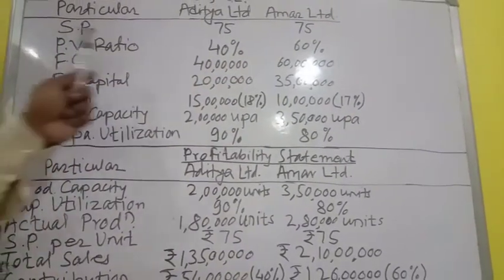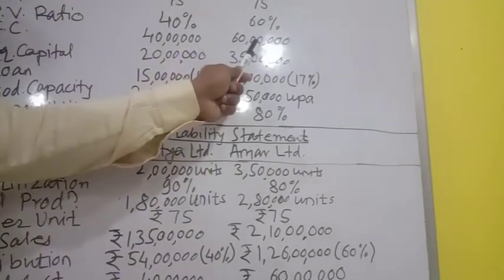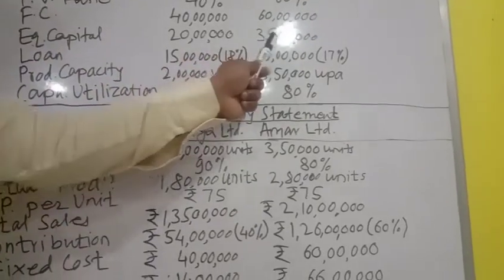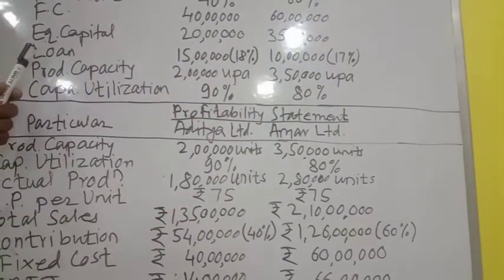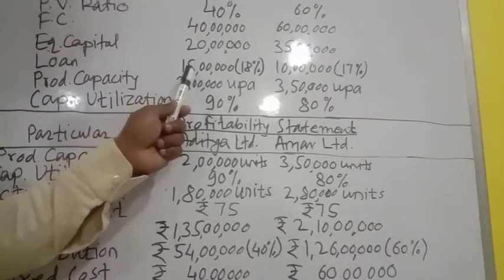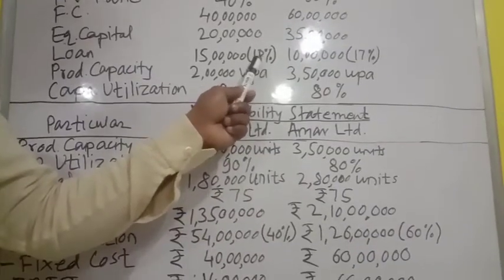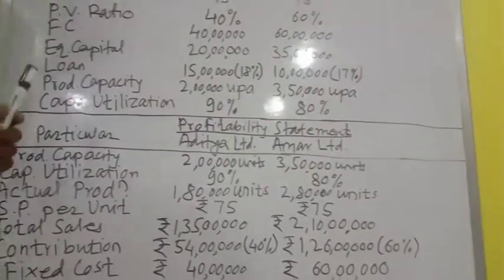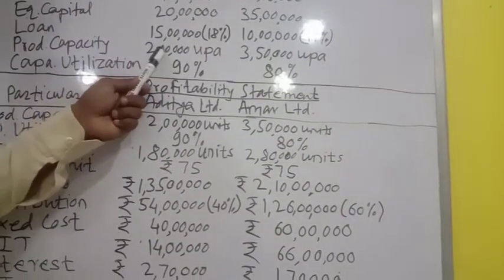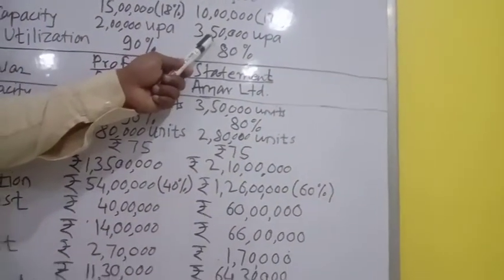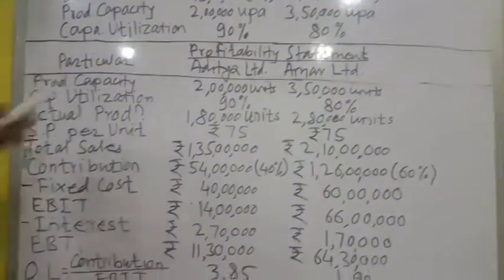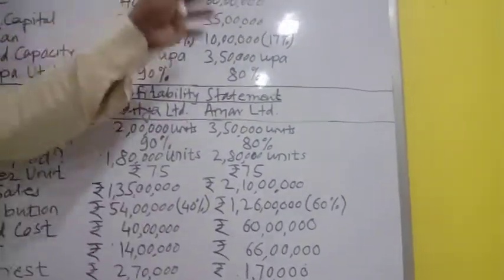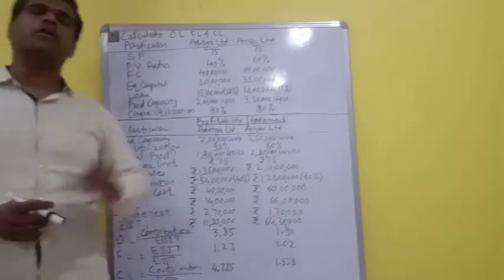Then the fixed cost for Aditya Limited is rupees 40 lakh and for Amar Limited it is rupees 60 lakh. Then equity share capital for Aditya Limited is rupees 20 lakh and for Amar Limited it is rupees 35 lakh. Then the loan for Aditya Limited is 15 lakh rupees with a rate of interest of 18%, and for Amar Limited it is 10 lakh rupees with interest of 17%. Then the production capacity of Aditya Limited is 2 lakh units per annum, and for Amar Limited it is 3 lakh 50,000 units per annum. And the capacity utilization of Aditya Limited is 90% and for Amar Limited it is 80%. So this is the information that has been given to you, and you have to find out leverages.